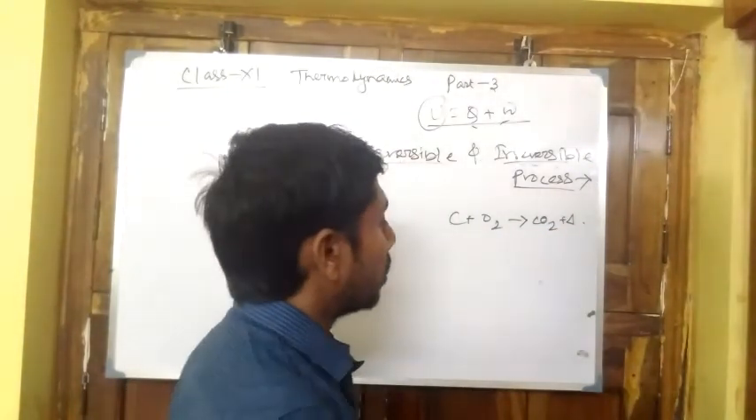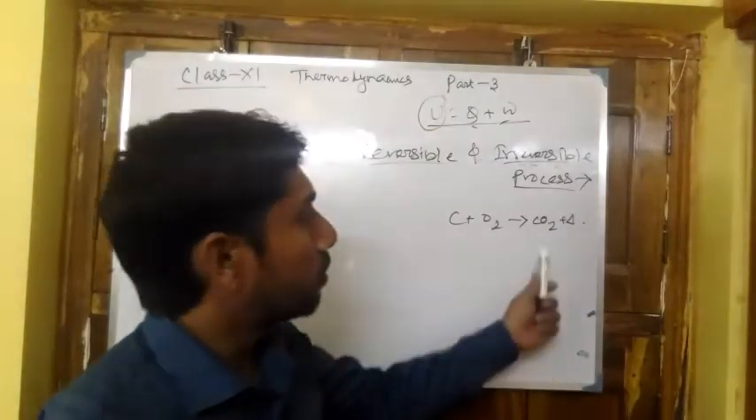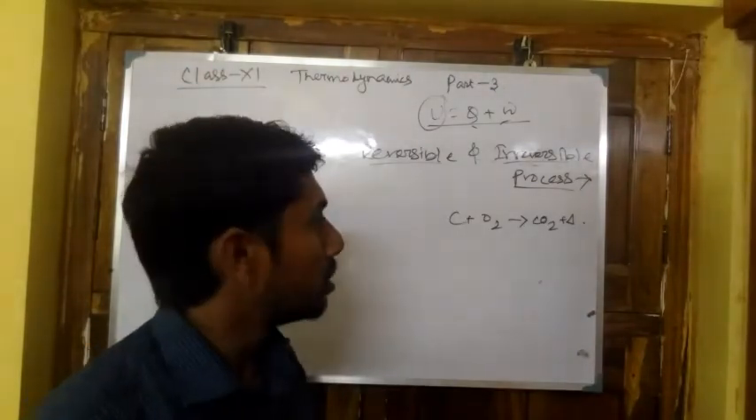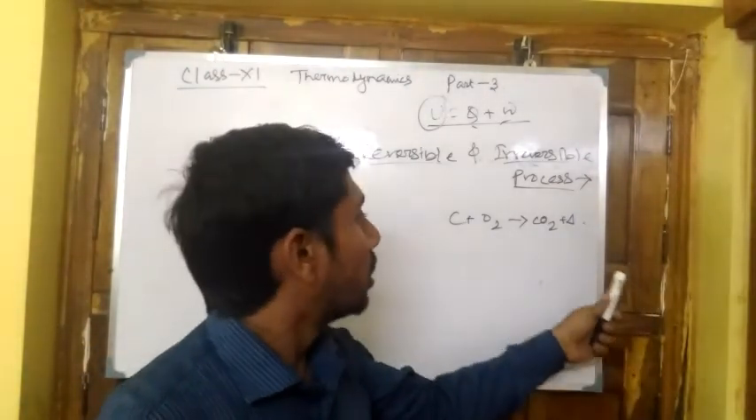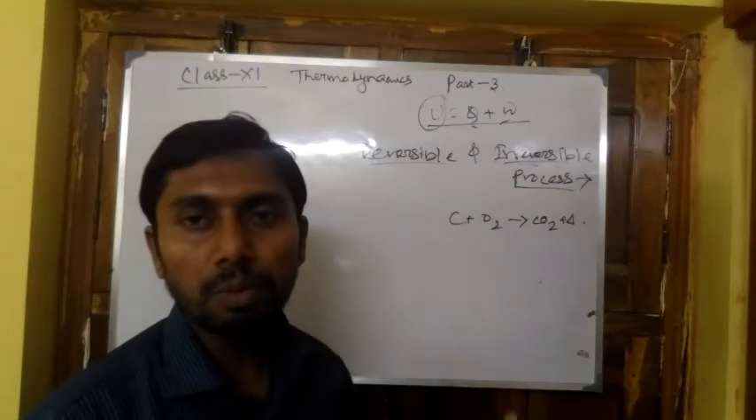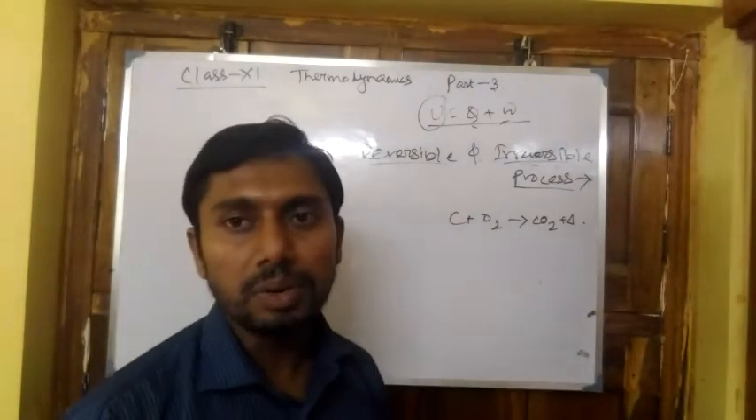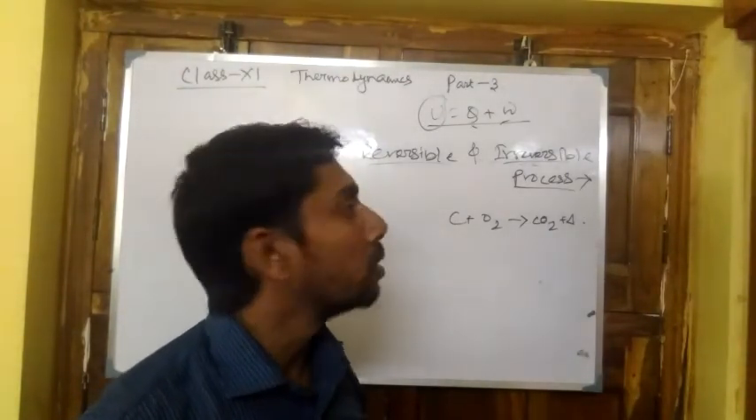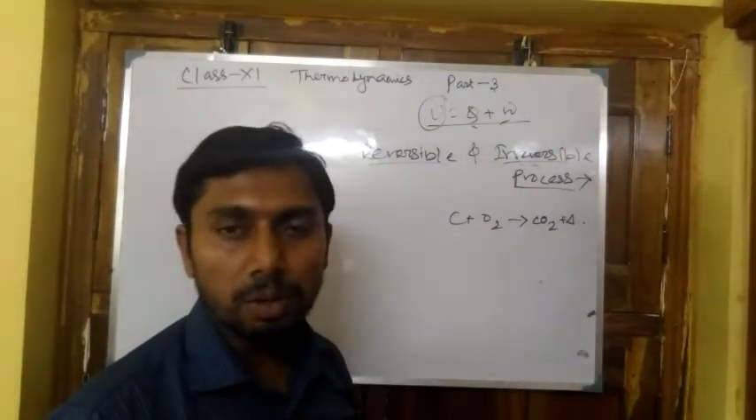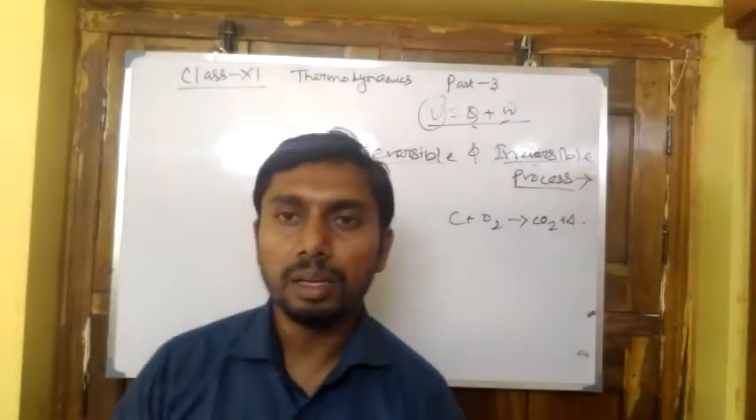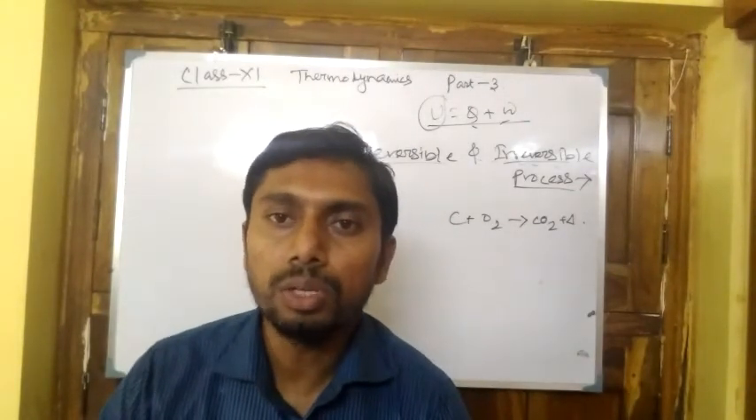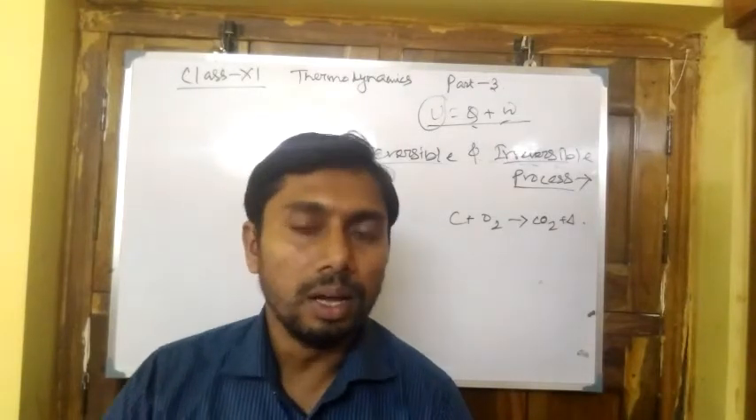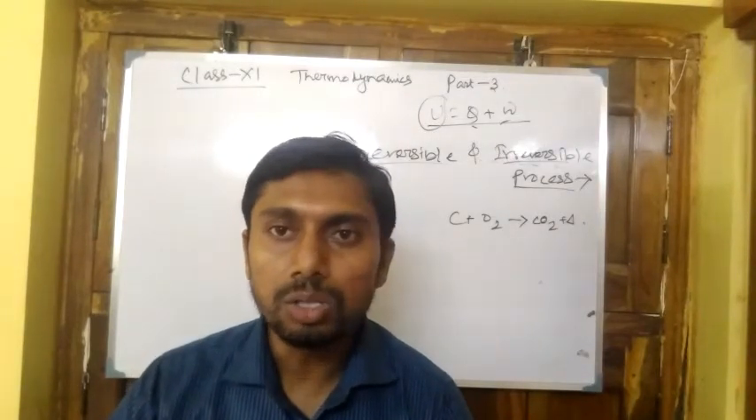Now, if the product can be converted back to the initial state, that means the CO2 plus heat is sufficient to get back carbon and oxygen, then it is known as a reversible one. But here it is not possible. Here a large amount of energy is required, for which it is an irreversible one. Next, the flow of water from the top of the mountain to the sea. Now the reverse, that is from the sea to the top of the mountain, is also an irreversible one.